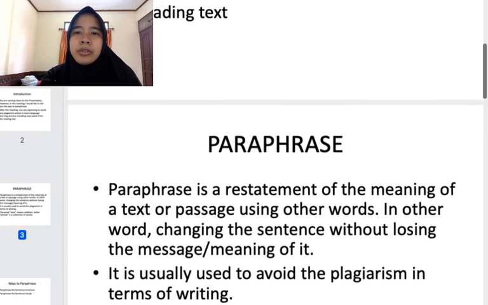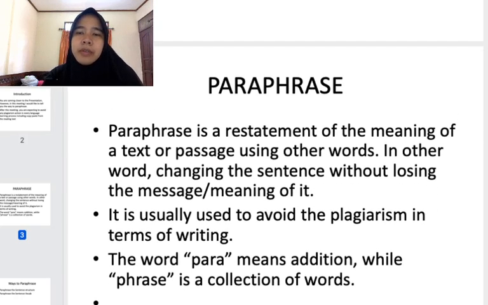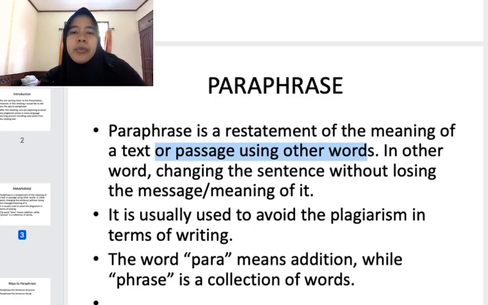Okay, next, let's go to the definition of paraphrase. Paraphrase is a restatement of the meaning of a text or a passage using other words. In other words, changing the sentence without losing the message or meaning of it.